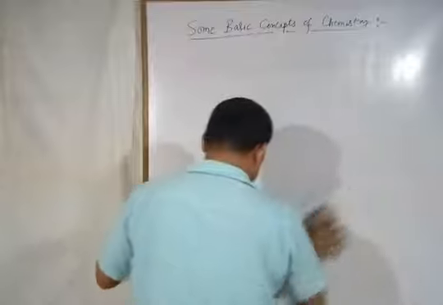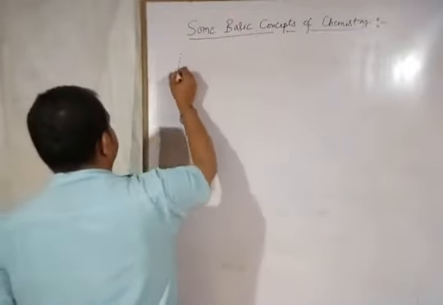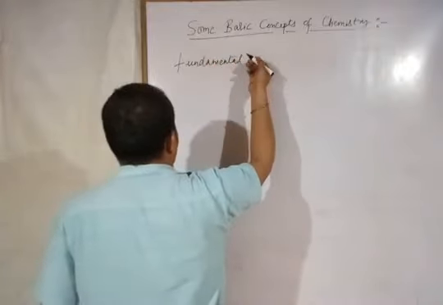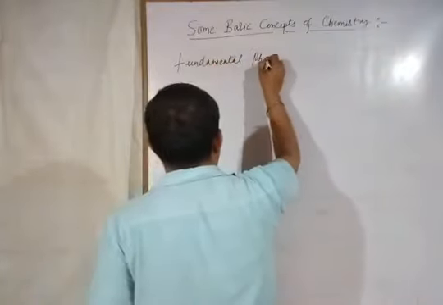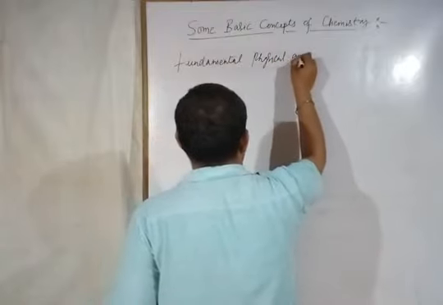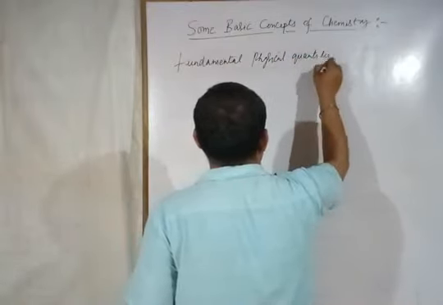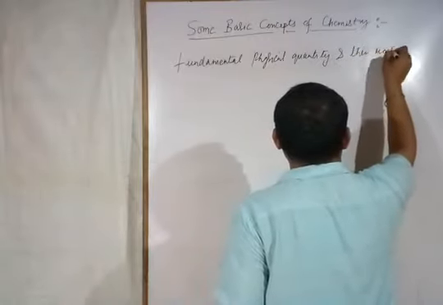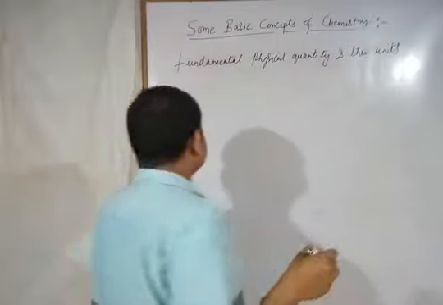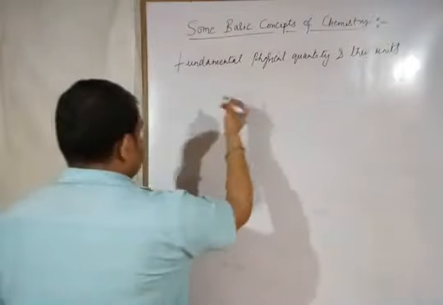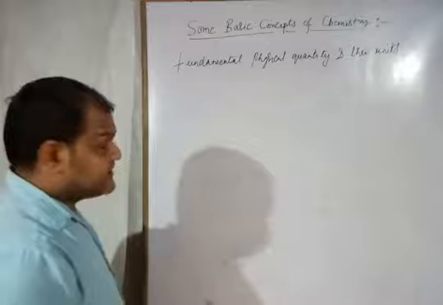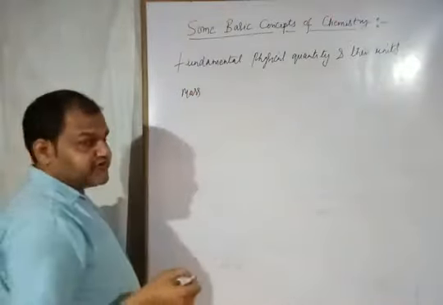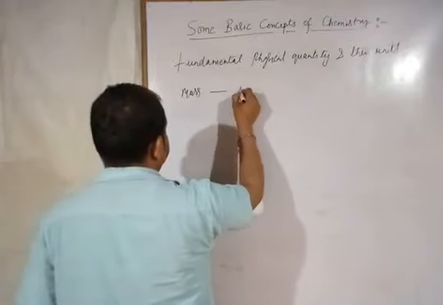Fundamental units. Fundamental units क्या होते हैं? Fundamental physical quantities and their units. There are 7 fundamental physical quantities. The first one is mass, and in SI units, mass is expressed in kg.